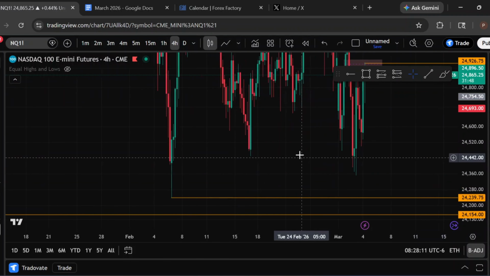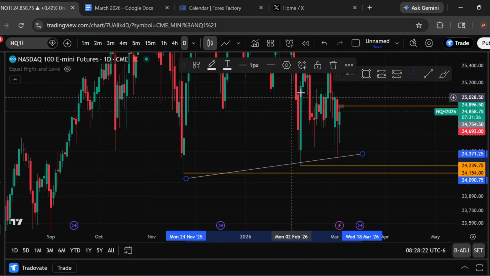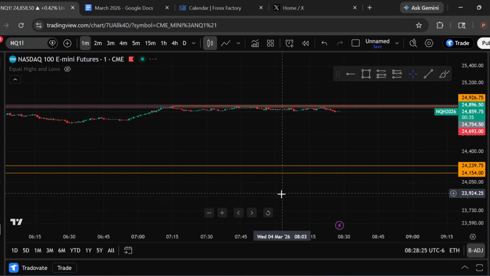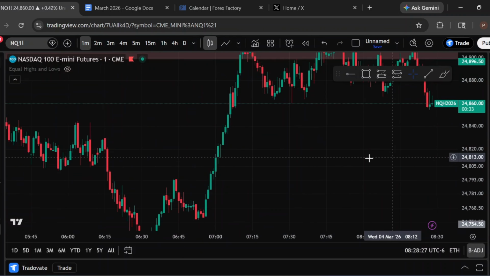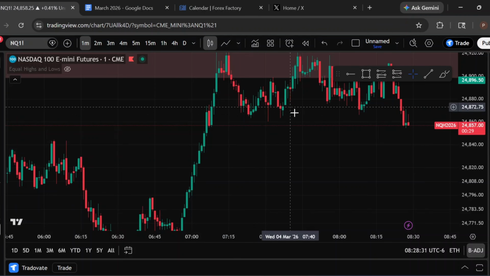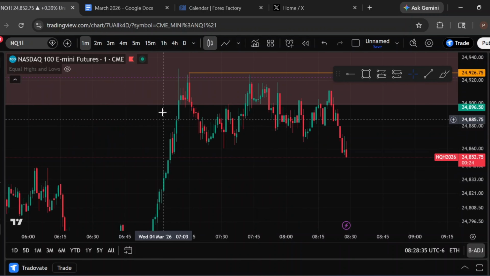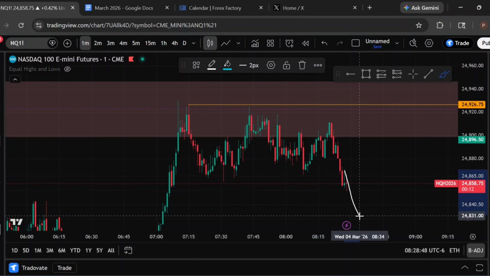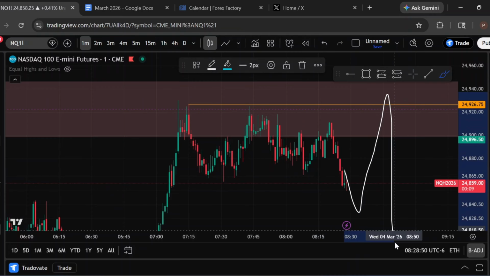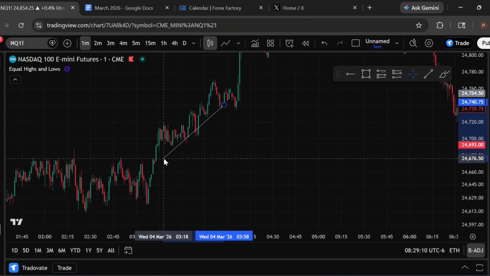4-hour lows down here. And on the daily, it kind of looks like some trend line liquidity right here with all these daily lows. But also on the 1 minute, we have a news high. If we look on Forex Factory, we had 715 NFP change news right here at 715, and we left that wick right there. So maybe price could come up, take out this news high, and then we could get a nice sell entry right here.